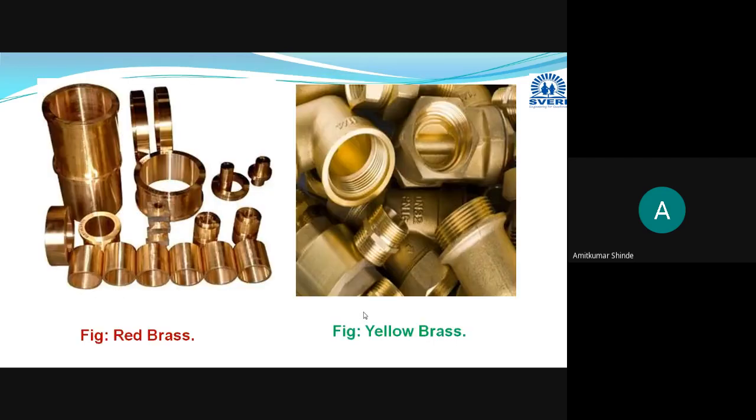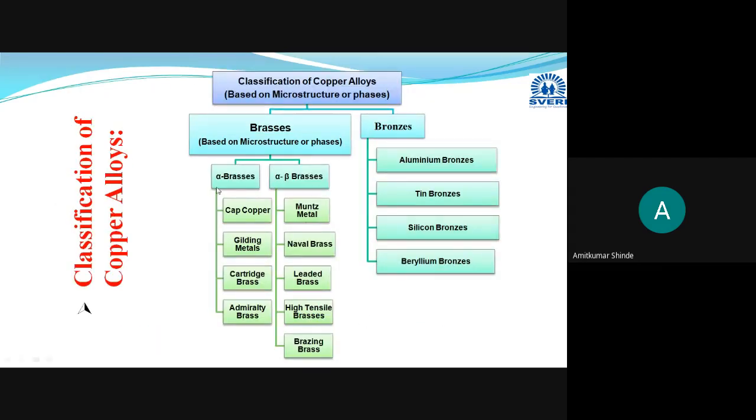We will continue with the classification. Like this, alpha brasses are classified in this. This is not classification actually, depending on the composition we have taken as examples, and these examples are in your syllabus, and here I have taken it as further classification. And then alpha beta brasses also are there. Alpha brasses are termed as cold working brasses, and alpha beta brasses are termed as hot working brasses. Okay, so this is the classification depending on their alloying element, and depending on their alloying element, their phases and microstructures will get changed.